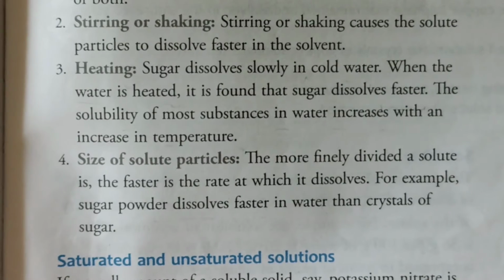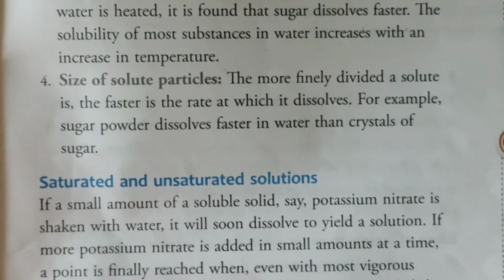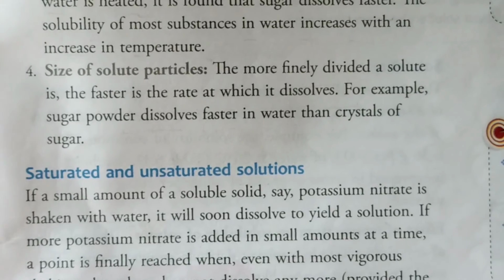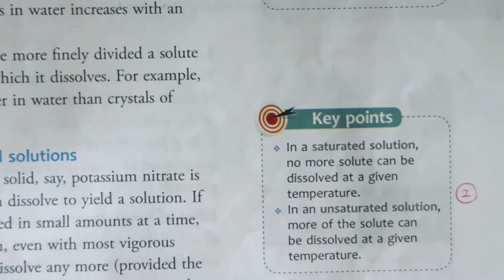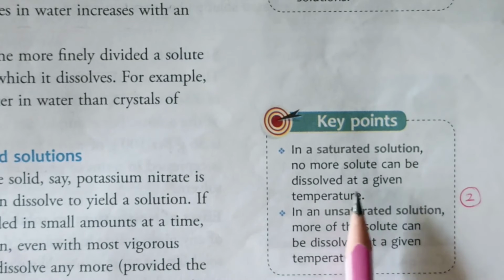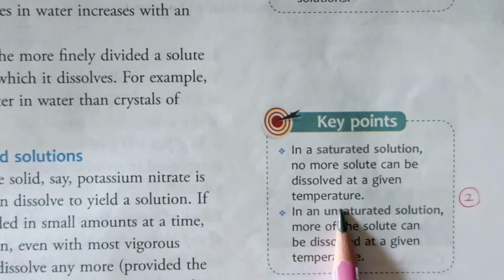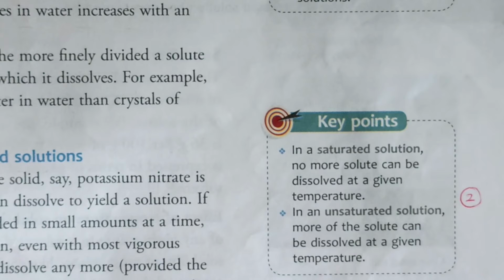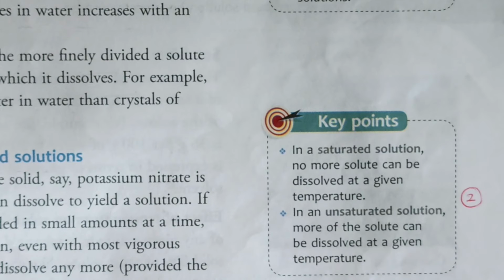Let's come to saturated and unsaturated solution. What is a saturated solution? What is an unsaturated solution? In a saturated solution, no more solute can be dissolved at a given temperature. This type of solution is known as a saturated solution. In an unsaturated solution, more of the solute can be dissolved at a given temperature. That type of solution is known as an unsaturated solution.